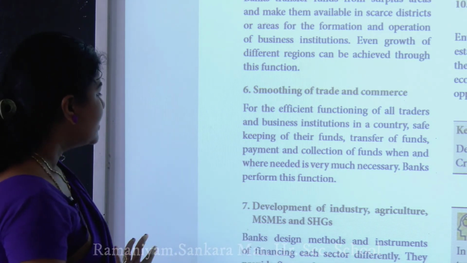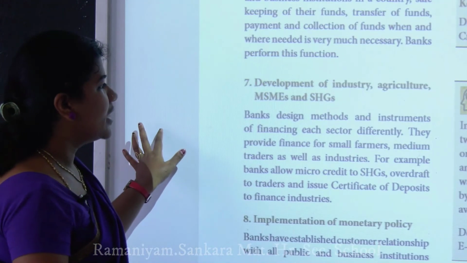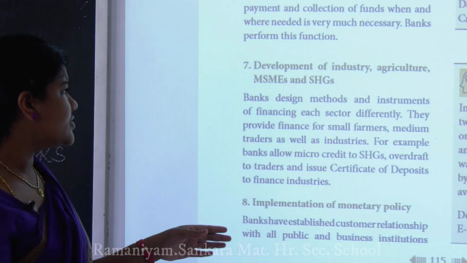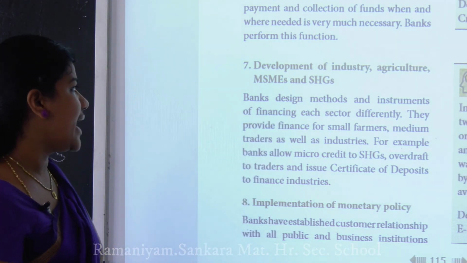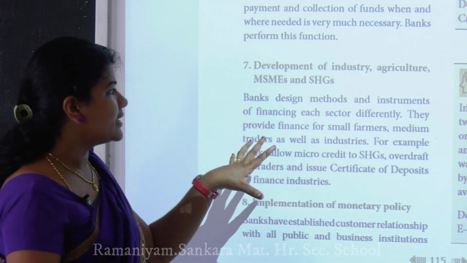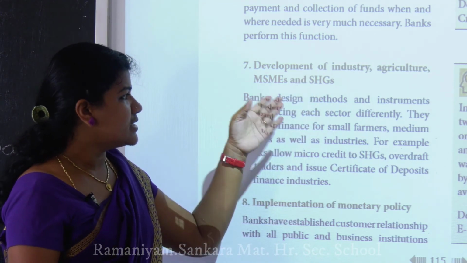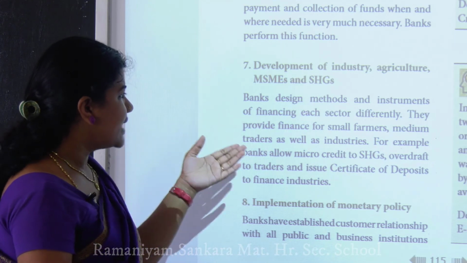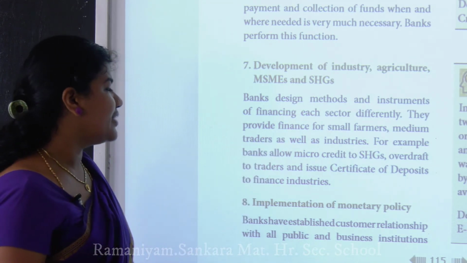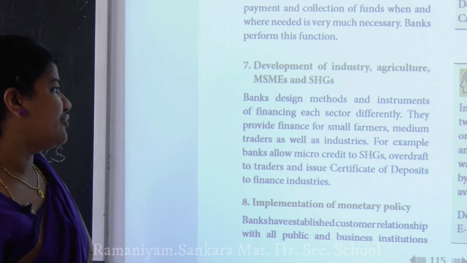The seventh point is the development of industry, agriculture, MSMEs and SHGs. All these come under the areas that want developing. Banks design the methods and the instruments of financing each sector differently.